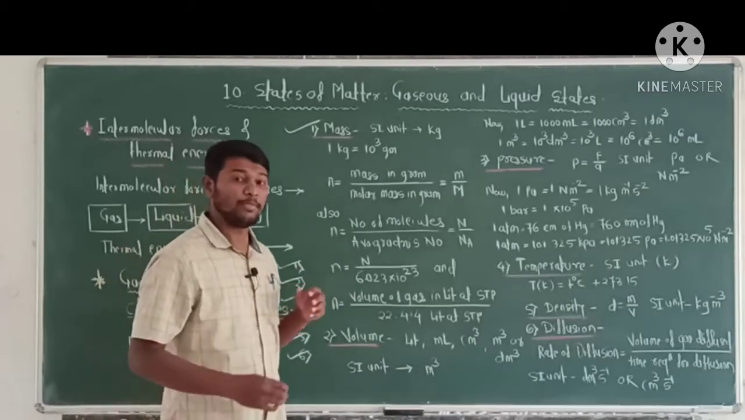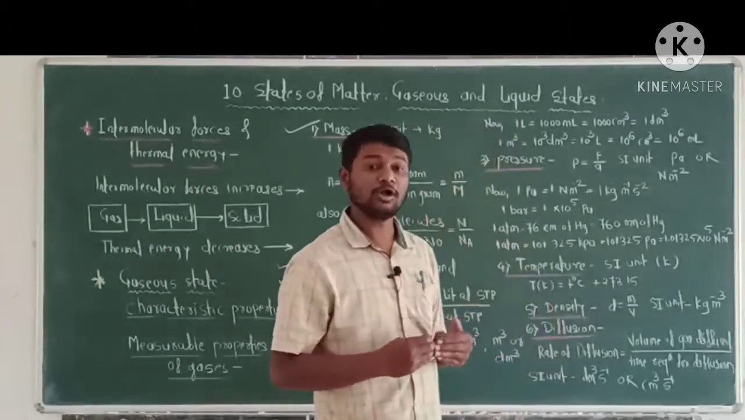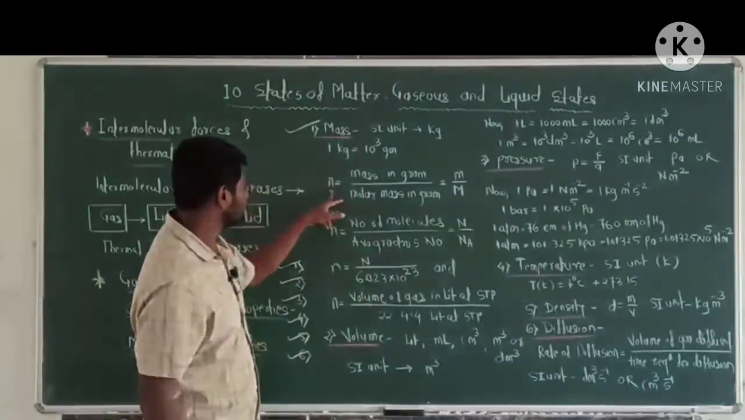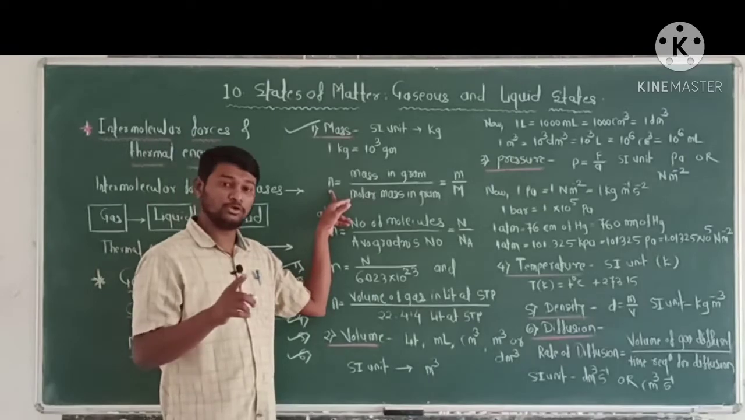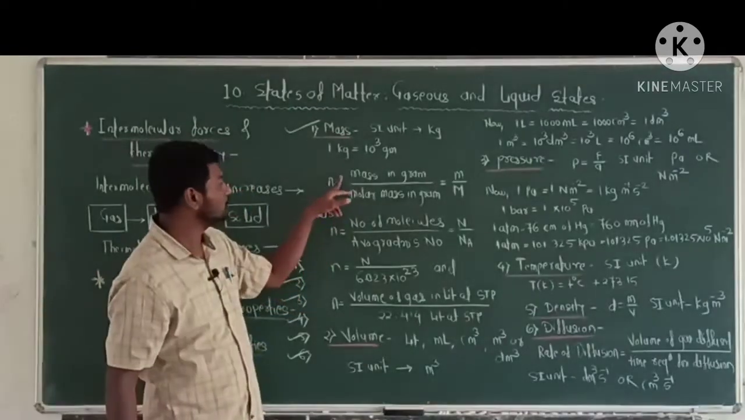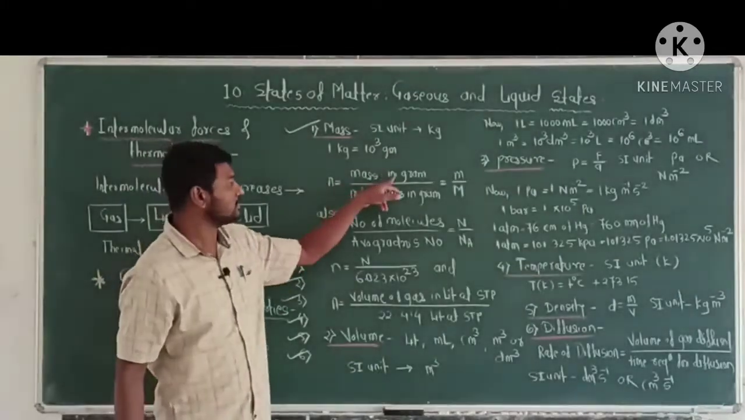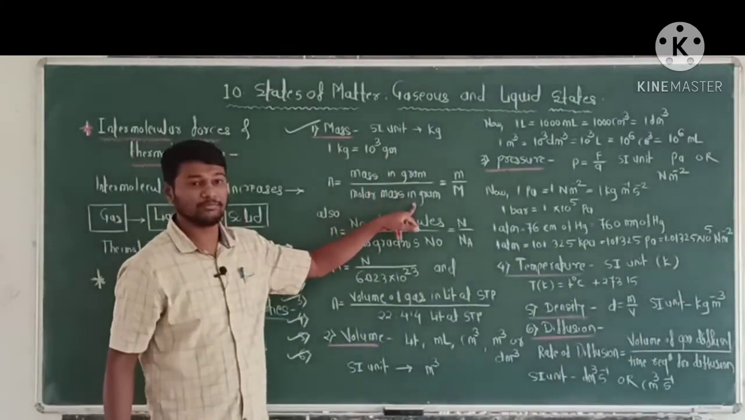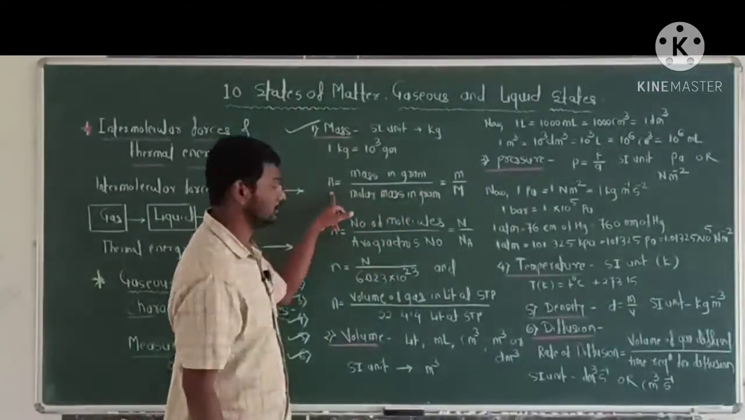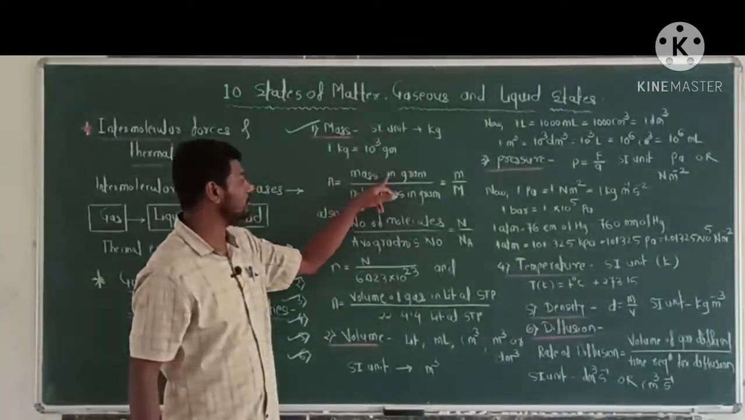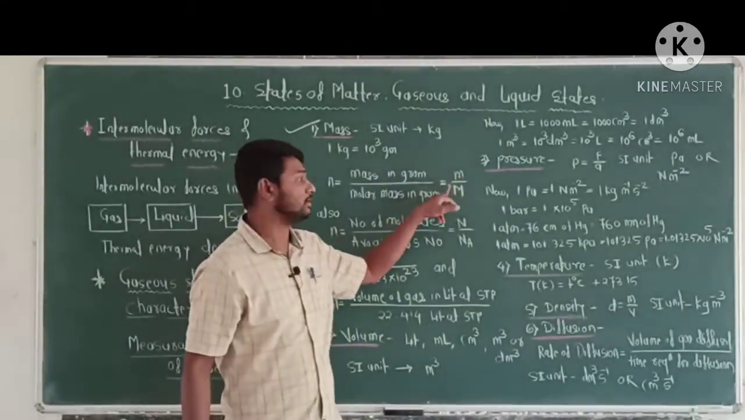Now, the mass of a gas is related to the number of moles, which is given by the equation n, that is the number of moles, is equal to mass in gram divided by molar mass in gram, that is small m upon capital M.